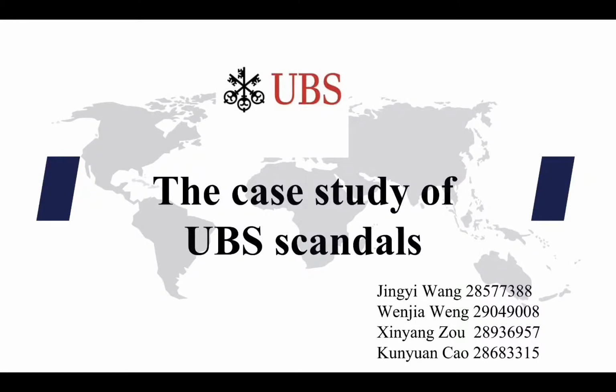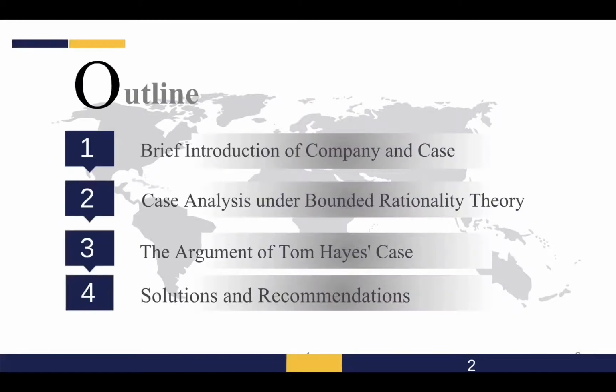Today we will present the case study of the UBS scandals. We divide our presentation into 4 parts. The first part is a brief introduction of the company and the case. The second one is the case analyzed under bounded rationality theory. Next is the argument of the Tom Hayes case. Finally are the solution and recommendations.